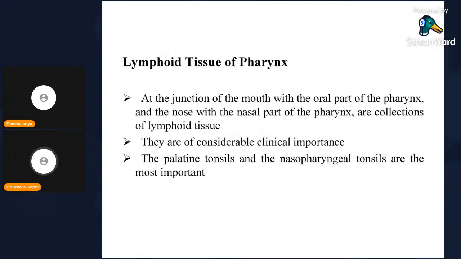Lymphatic tissue of the pharynx. At the junction of the mouth with the oral part of the pharynx and the nose with the nasal part of the pharynx are collections of lymphatic tissue. They are of considerable clinical importance. The palatine tonsil and the nasopharyngeal tonsils are the most important lymphatic tissue present in the pharynx.